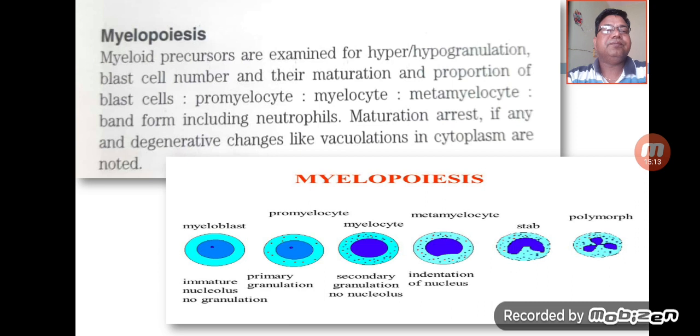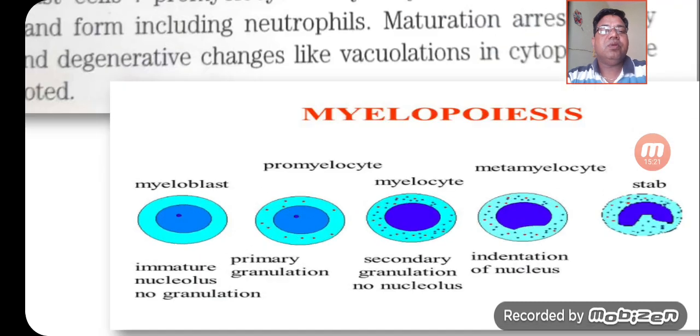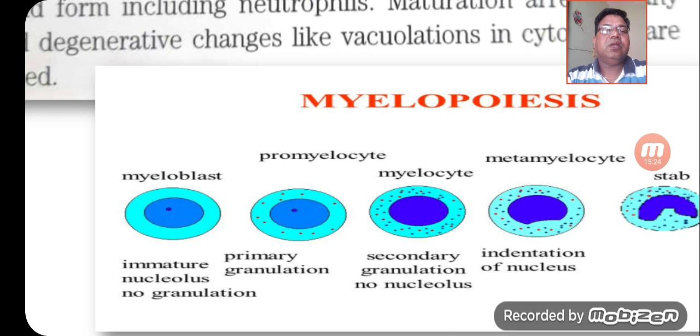In the diagram, the most immature cell is the myeloblast, in which you won't see any granulation. In the promyelocyte you will see primary granulation. The next mature cell is the myelocyte, in which you can also see the secondary granules and no nucleolus.